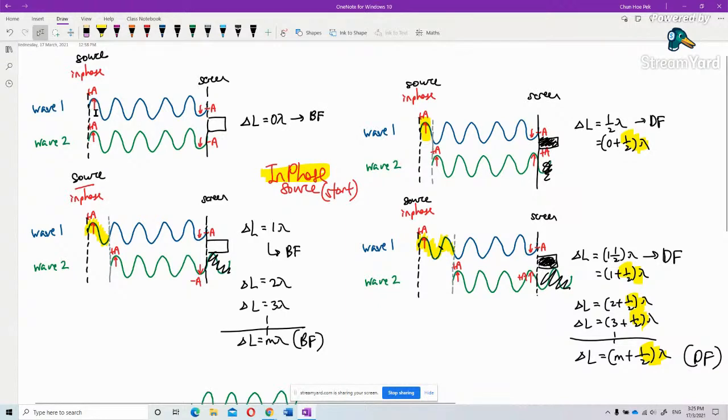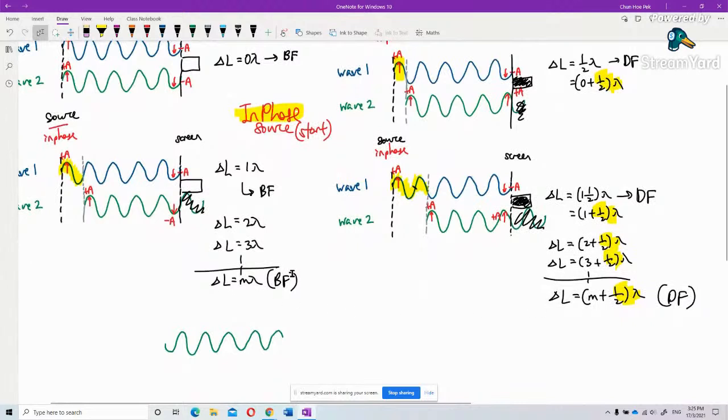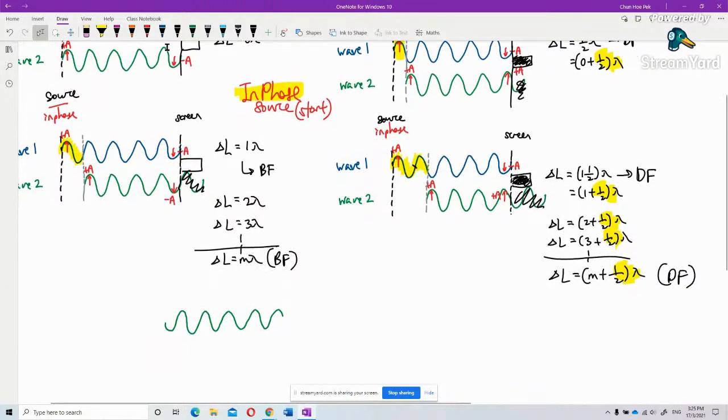What I say is both go up, go up, go up, go up, go up, go up, go up, go up. They all start with in phase. But they end with different results, based on the path difference, based on the delta L. What is this delta L? This delta L is called the path difference. Okay. Now, I already finished.